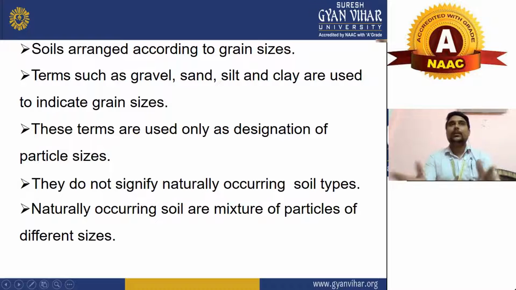If clay comes to your mind, you will think the size of this soil is very small. That's why it is named clay. And the third point is also given here. These terms are used only as a designation of particle size. They do not signify naturally occurring soil type. Naturally occurring soil types are mixtures of particles of different sizes.